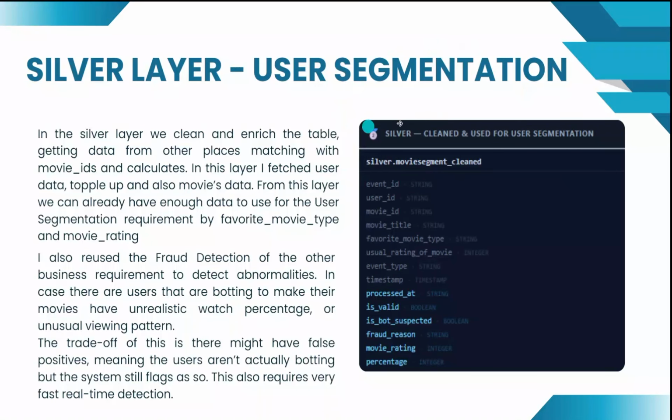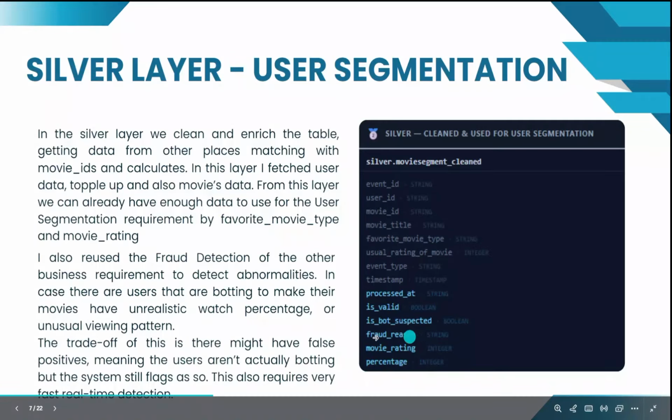And you can see in user segmentation, we already have favorite movie type and usual rating movies for the user recommendation. But why is the movie rating and percentage easier? What is the difference with the gold layer?